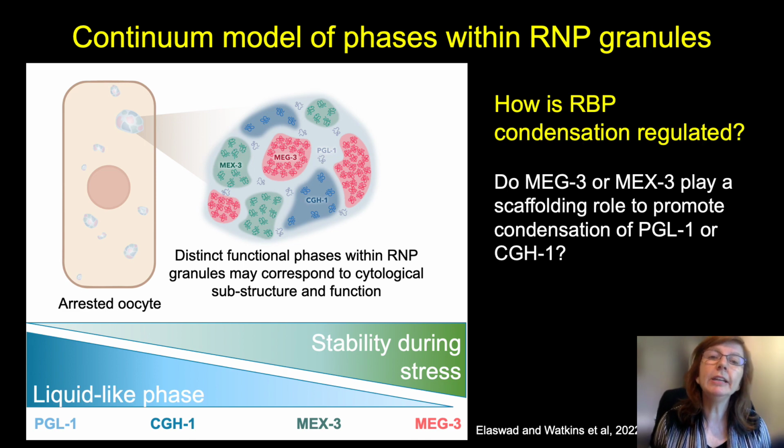So we're very interested in how this condensation is regulated. We can see that it's very dynamic. We can see that these RNA binding proteins have some distinct functions. Overall, how is this process being regulated? And based on these data, we wondered if the more gel-like proteins, MEG3 and MEX3, might play a scaffolding role to promote condensation of the liquid phases, PGL or CGH1. However, we found no evidence to suggest this was the case.